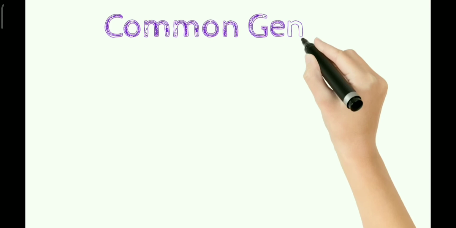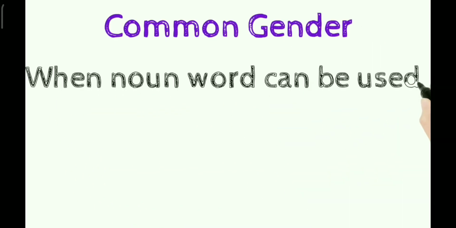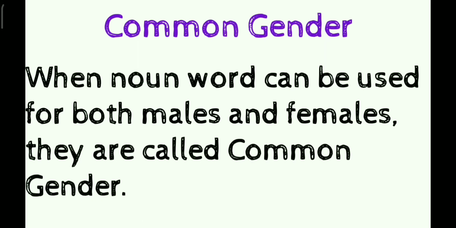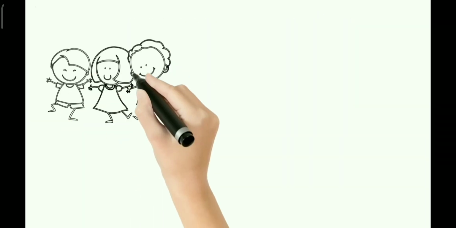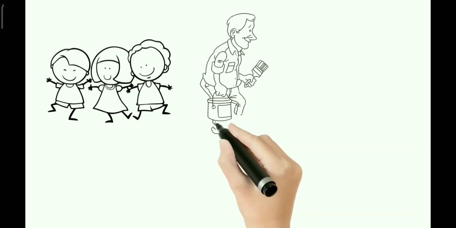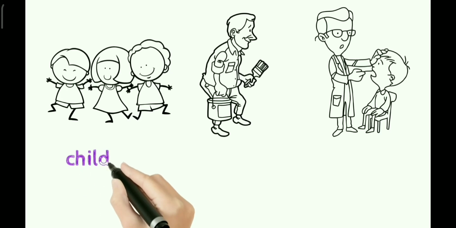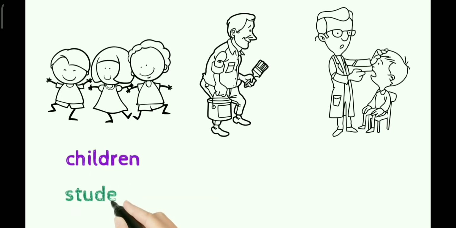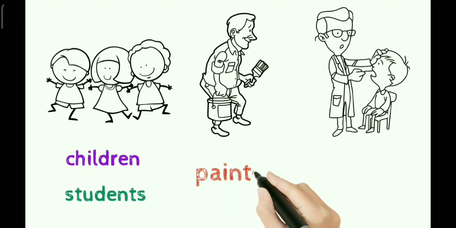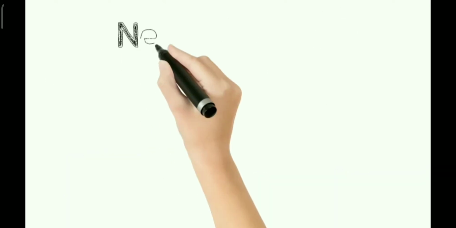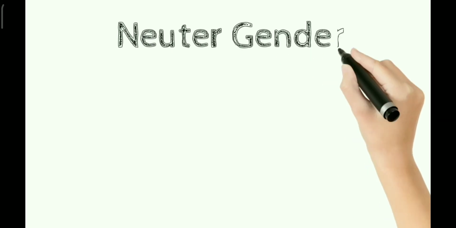Next is common gender. When a noun word can be used for both males and females, they are called common noun gender. This is a group of students, or this is a group of children. Both of them are common noun gender because they can be used for boys as well as girls. Similarly, painter or a doctor is used irrespective of male or female.